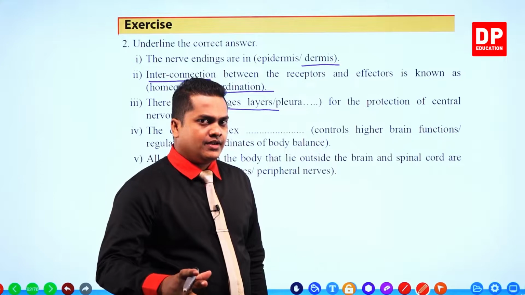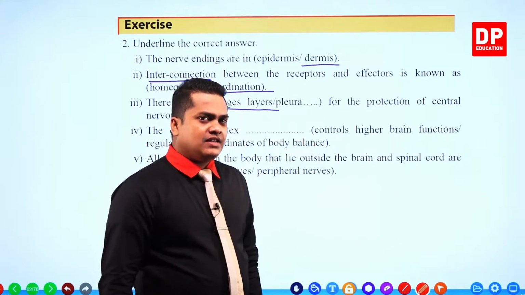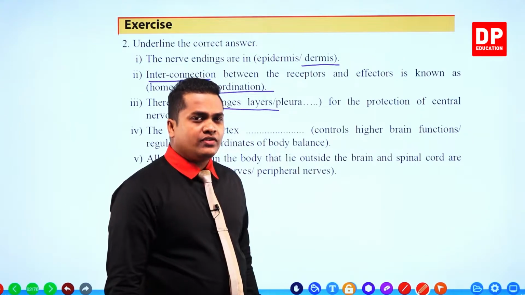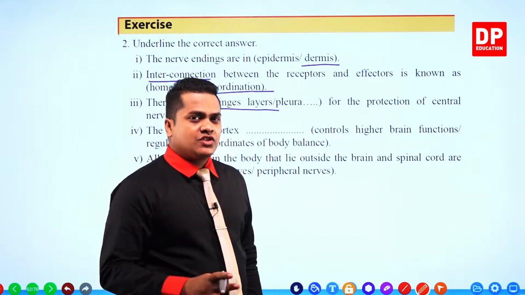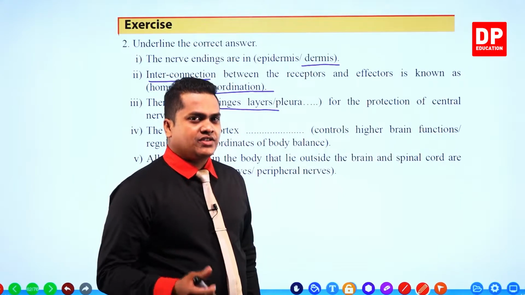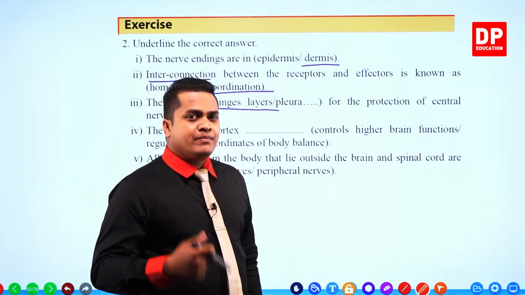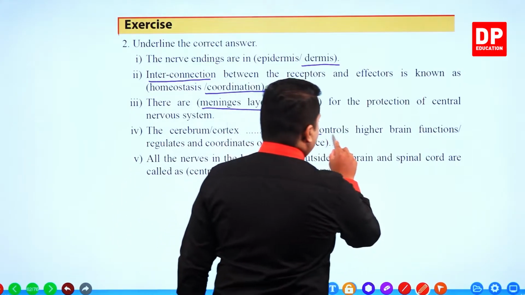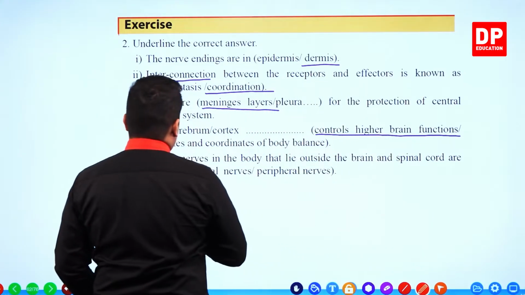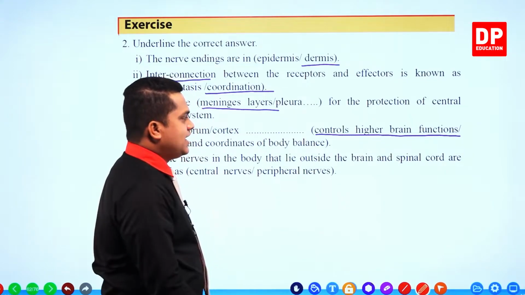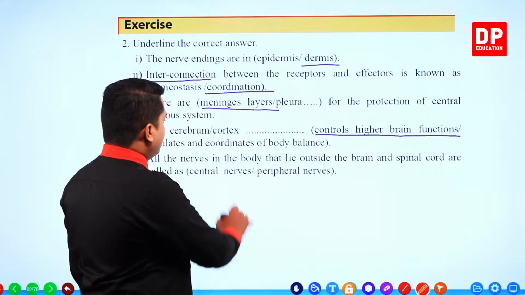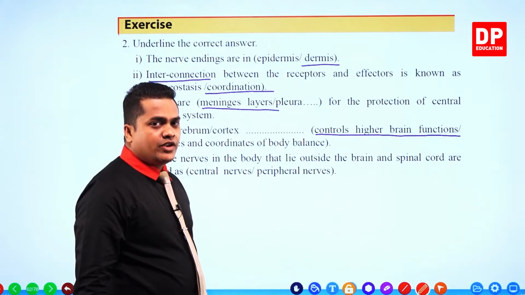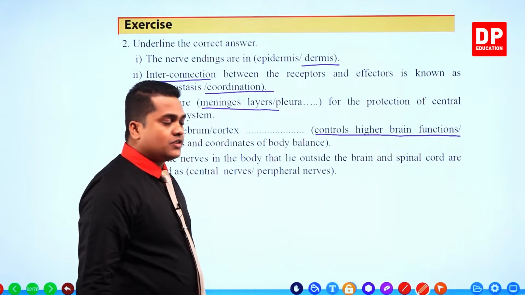We know that higher brain activities like thinking, intelligence and logical thinking are all stored inside the cortex or the cerebrum of the brain. So my dear children, it controls the higher brain functions, right? Cerebrum or the cortex is going to control the higher brain functions.